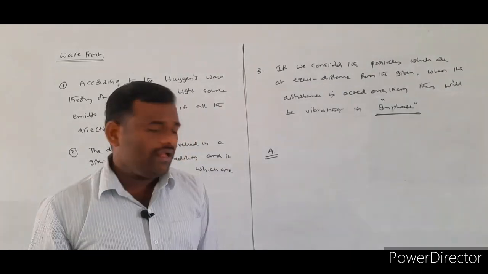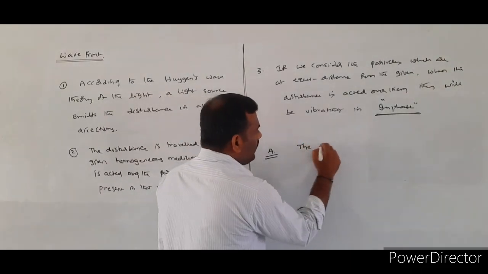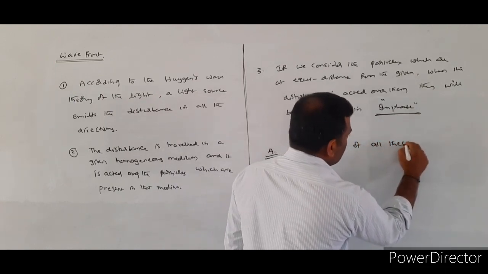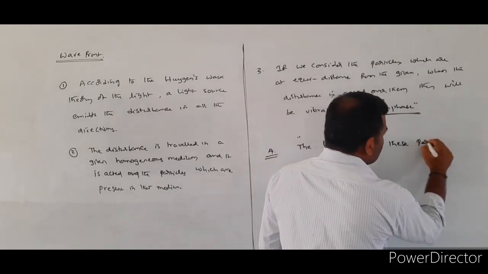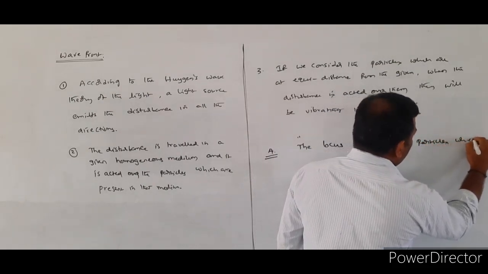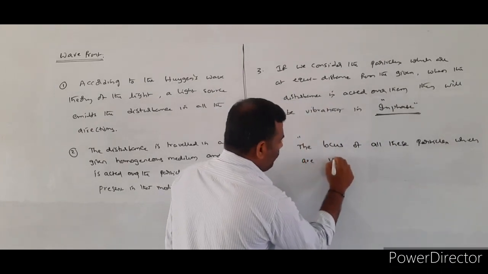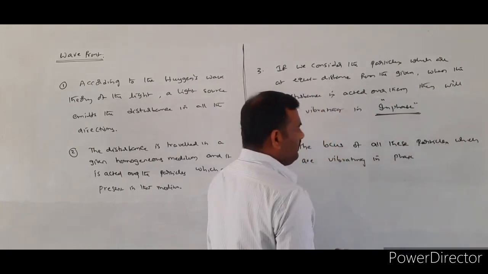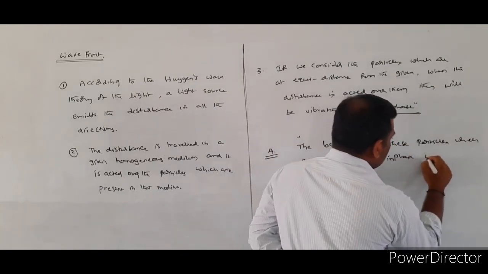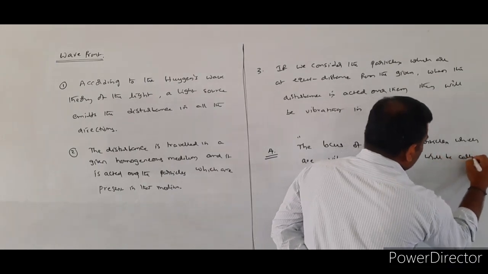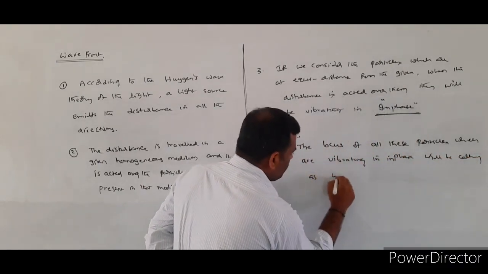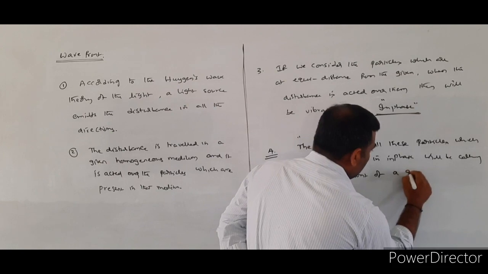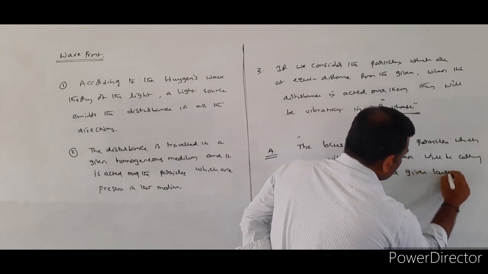Like that we have to define the wavefront. So, how can we define the wavefront? The locus of all these particles which are vibrating in phase will be called the wavefront of a given source of light.